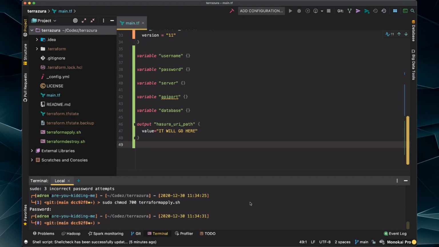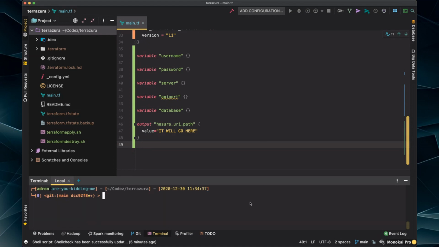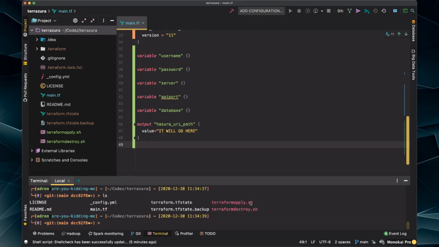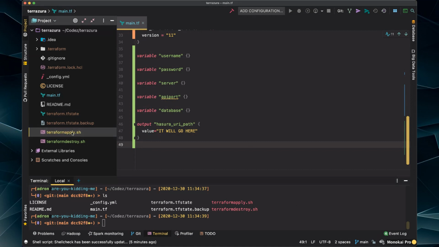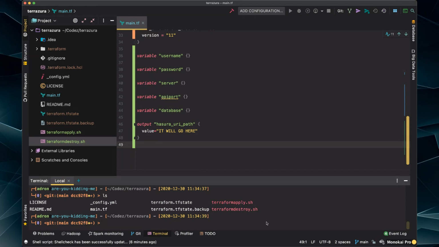There we go. And then do the same for destroy. There we go. Okay, now also if you list it, you'll see them color coded differently. Usually, depending on your CLI, they'll color code differently. And they're also available in green here, which means they're available to be added to the Git commit.